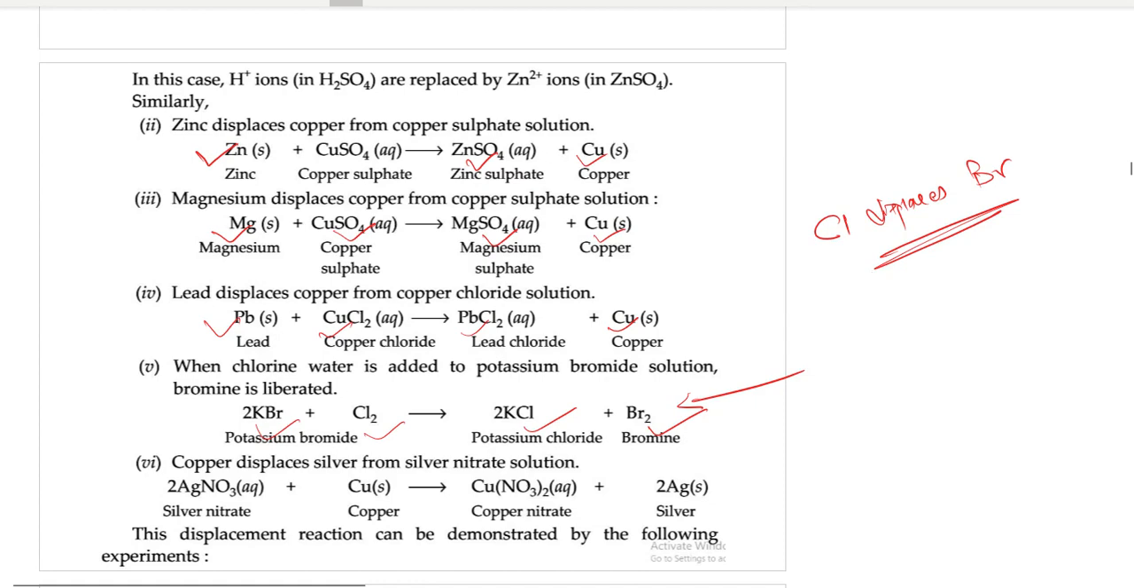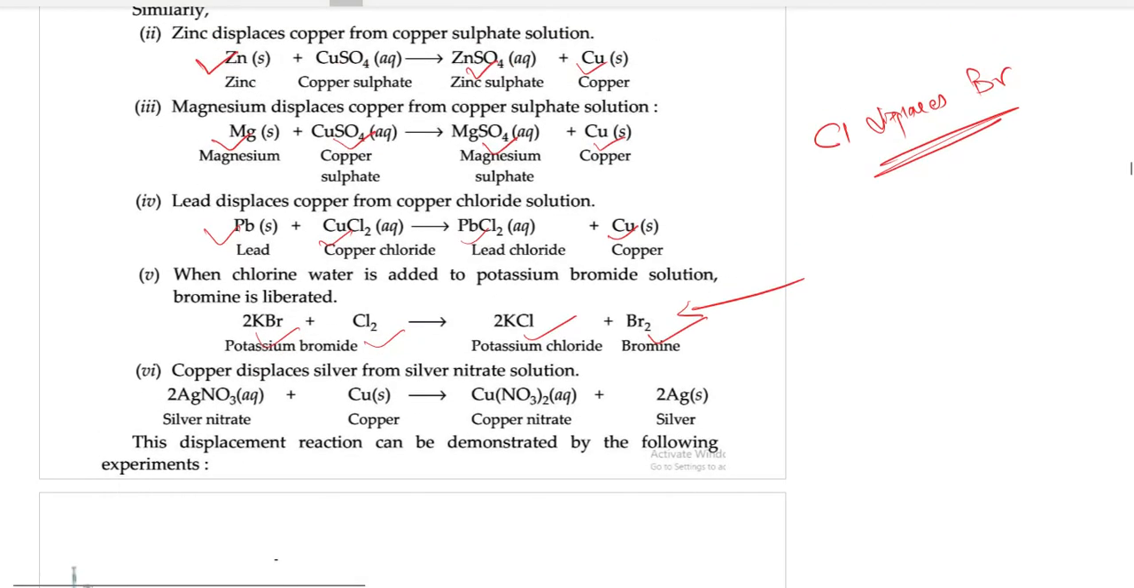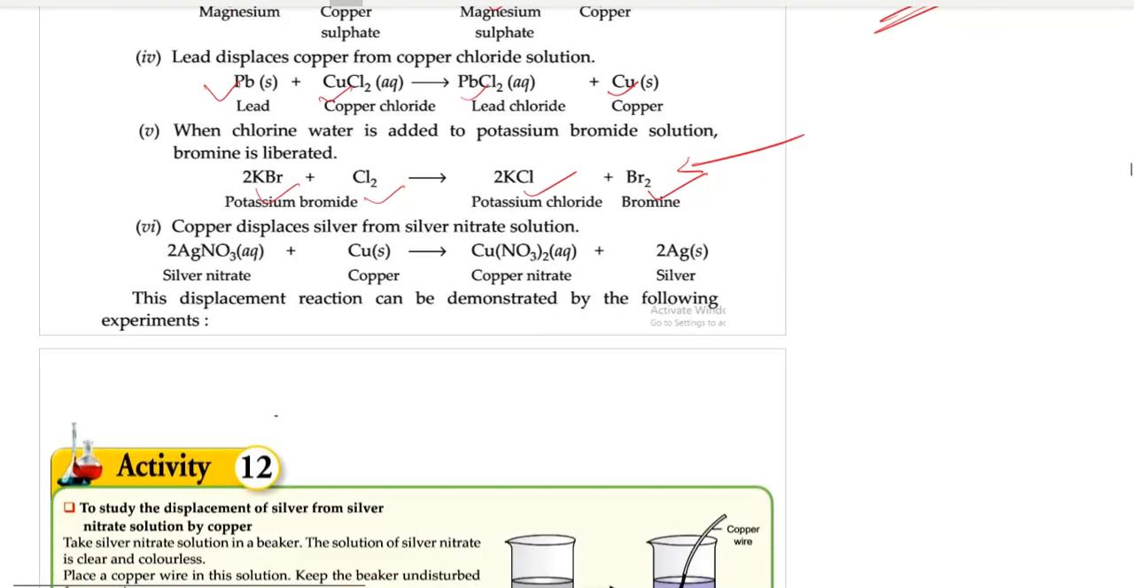Silver nitrate plus copper gives copper nitrate plus silver. Now see here, copper is more reactive than silver. So copper displaces silver from its salt solution.